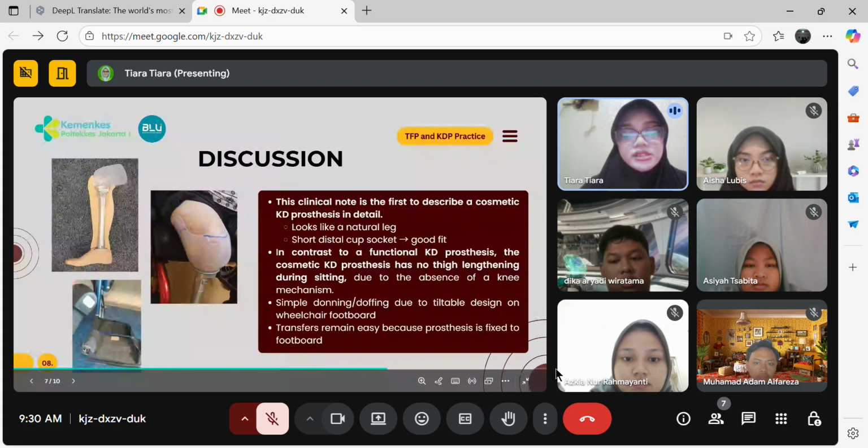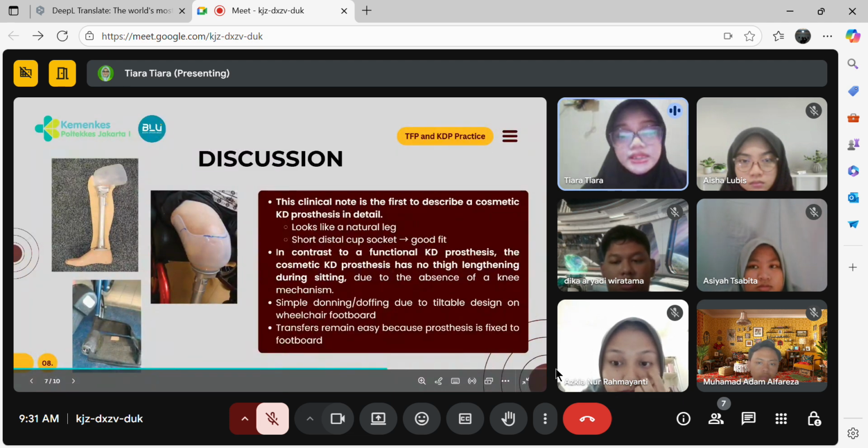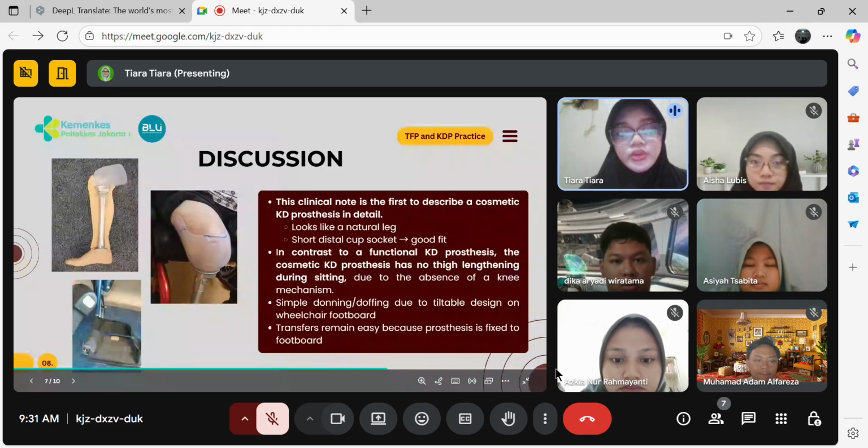In contrast to a functional knee disarticulation prosthesis, the cosmetic KD prosthesis has no thigh lengthening during sitting due to the absence of any mechanism, and simple donning and doffing due to detachable design on the wheelchair footboard. Transfer remains easy because the prosthesis is fixed to the footboard. The next slide will be presented by Dika.